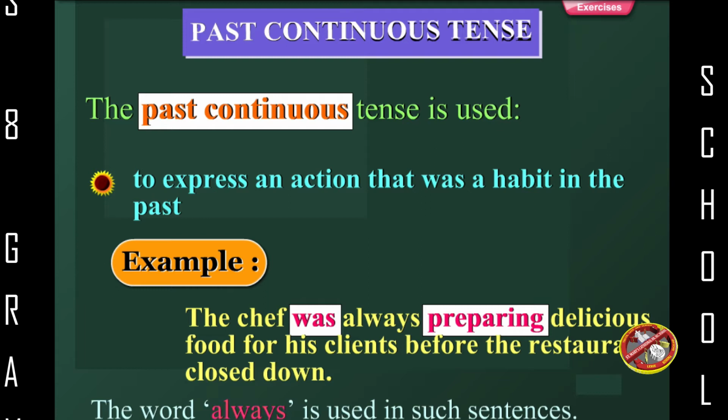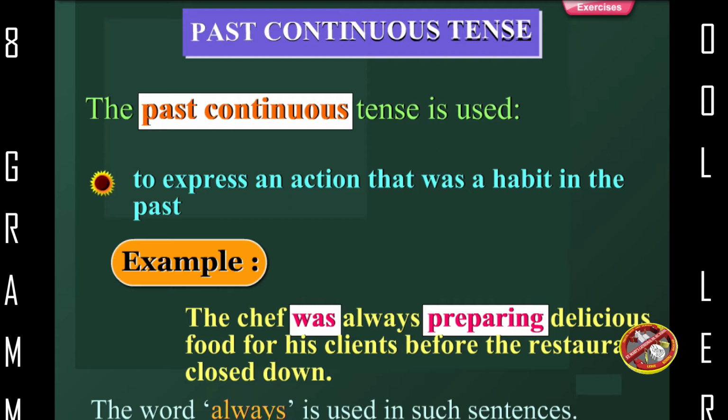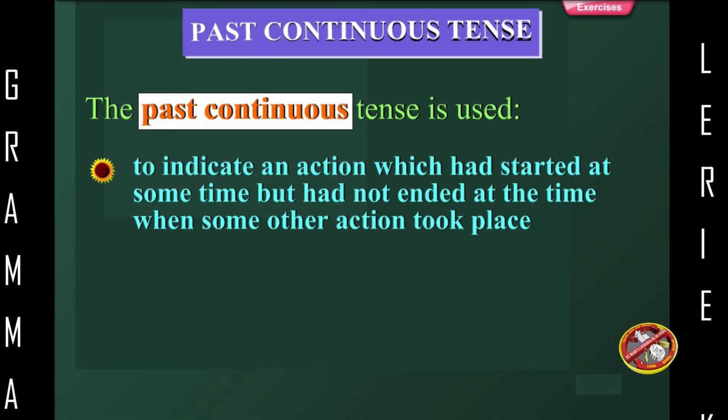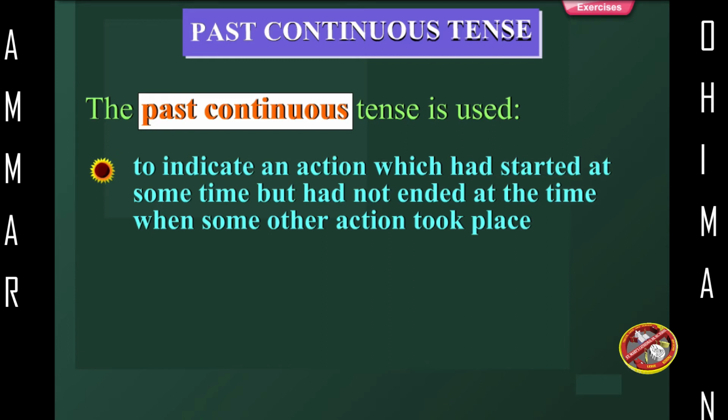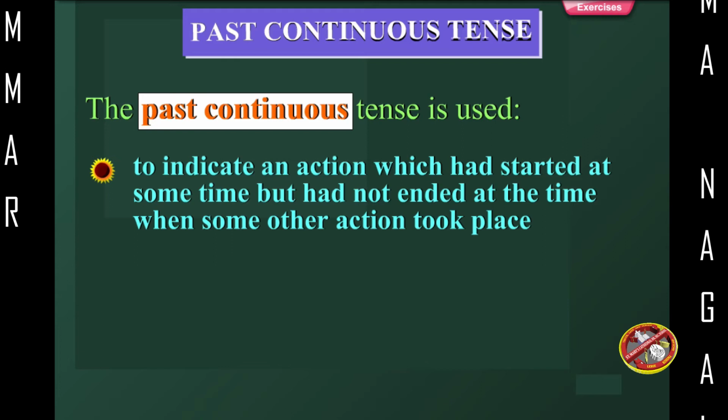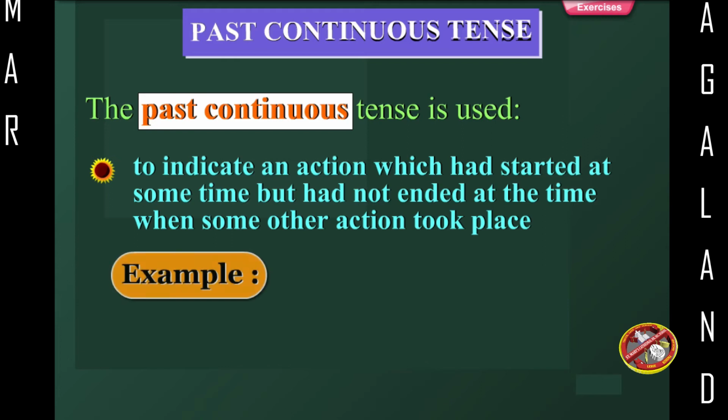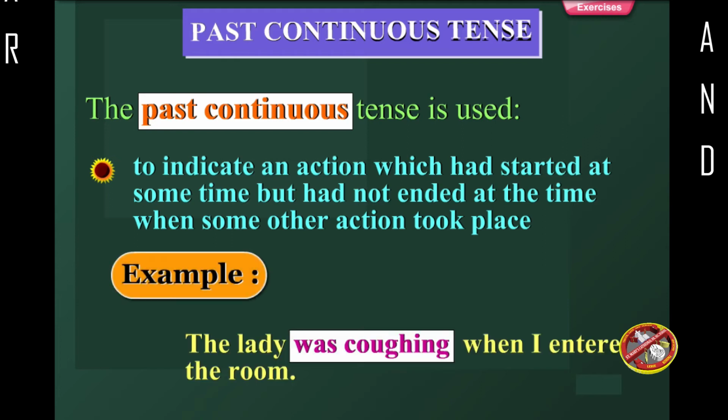The word always is used in such sentences to indicate an action which had started at some time but had not ended at the time when some other action took place. Example: the lady was coughing when I entered the room.